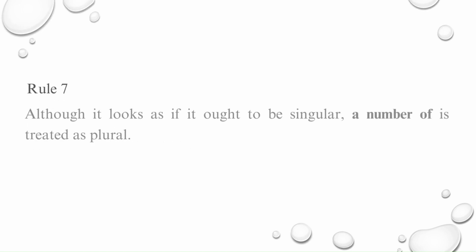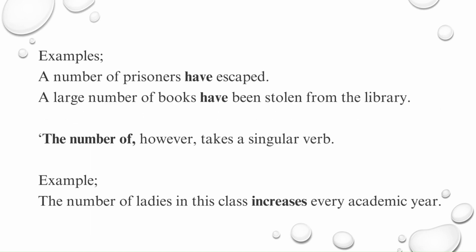Rule number 7. Although it looks as if it ought to be singular, a number of is treated as plural. Examples. One. A number of prisoners have escaped. Two. A large number of books have been stolen from the library. The number of, however,